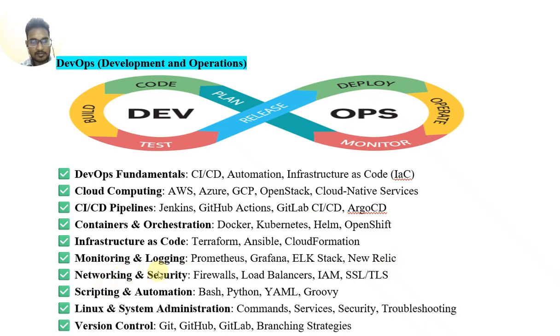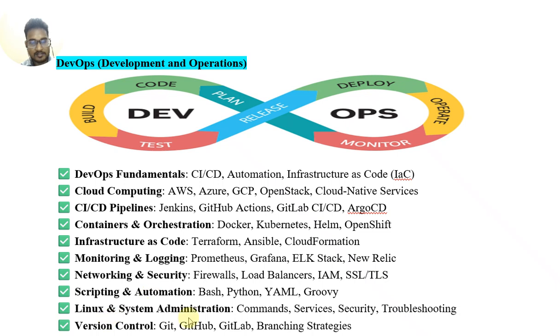In networking and security, tools are firewalls, load balancer, IAM, identity access management, and SSL and TLS. Scripting and automation tools are Bash, Python, YAML, Groovy.